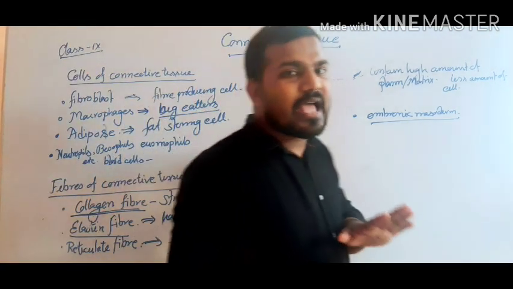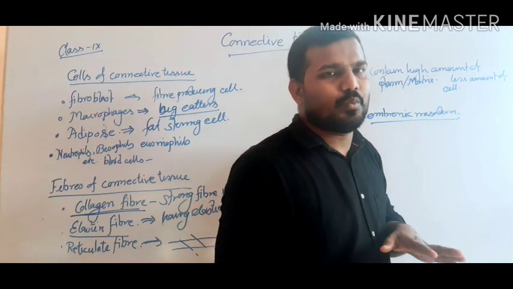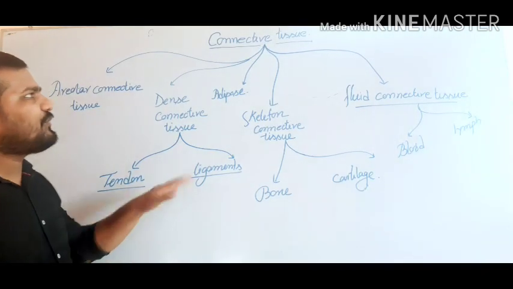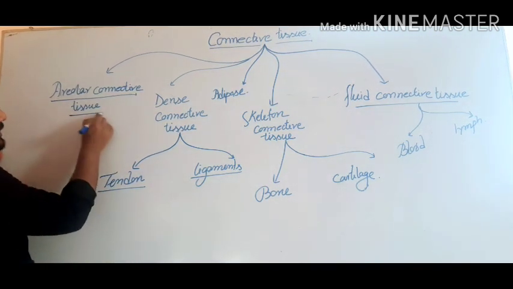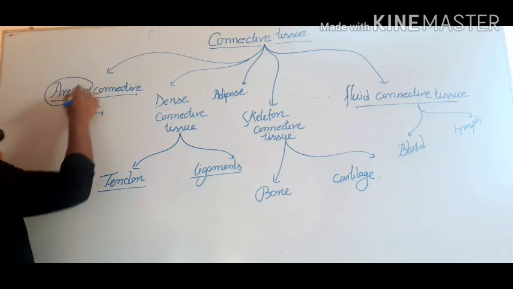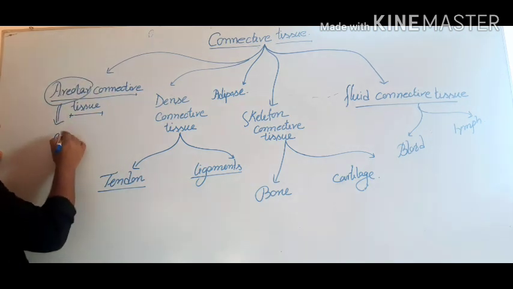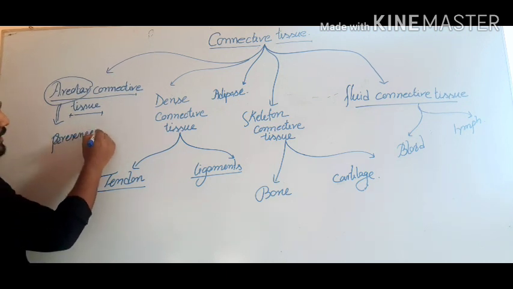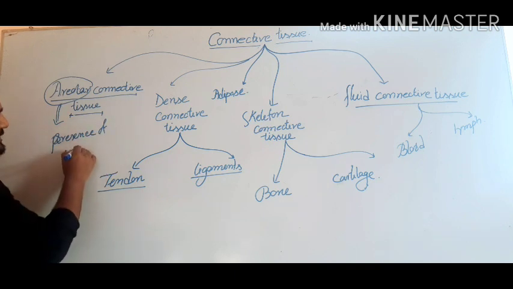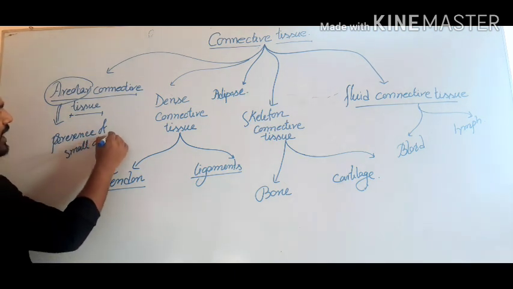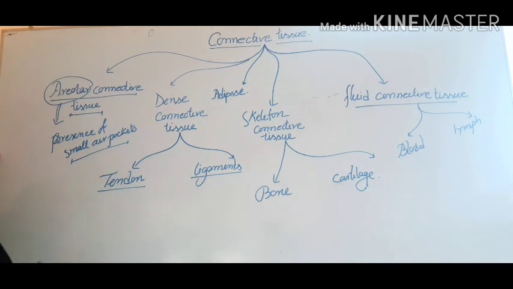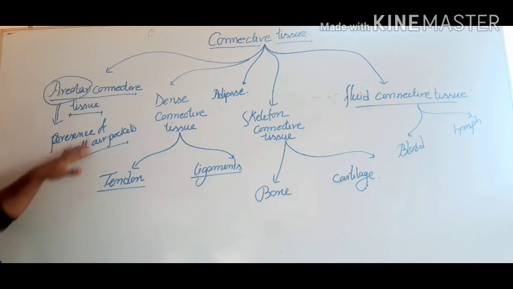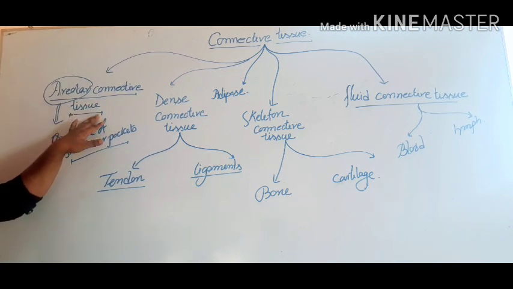Now we are going to discuss the types of connective tissue. Look, these are the 5 types of connective tissue. The first one is areolar connective tissue. The term areolar refers to the appearance or presence of small air pockets between the cells and the fibers of the tissue. That's why it is called areolar connective tissue.